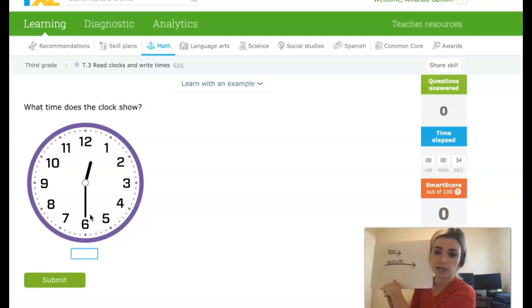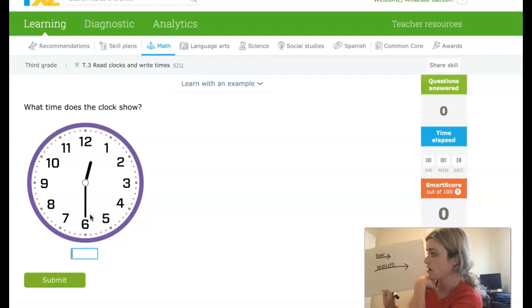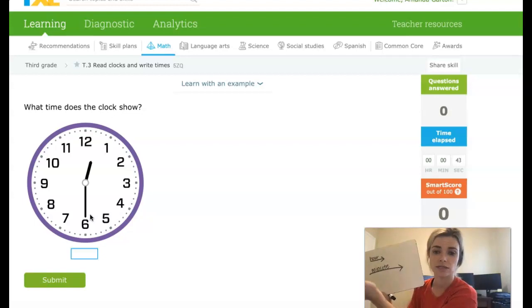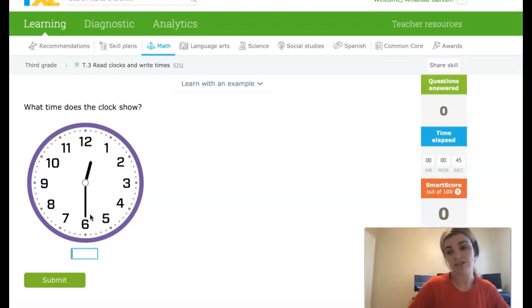Okay, which word is the shorter word? That's hour, so that's my shorter hand. And which word is the longer word? That's a minute, and that's my longer hand, okay? Remember this tool as you are clicking through and doing your time this week.